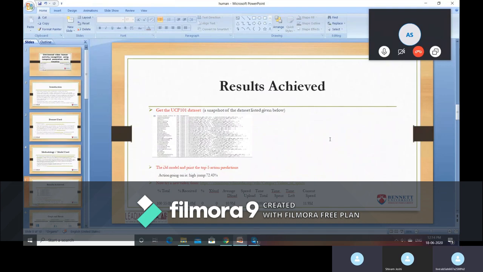And this UCF 101 dataset consists of realistic uploaded videos containing camera motion and cluttered background. Next, we use the I3D model, a CNN model for video classification trained on the Kinetics dataset.